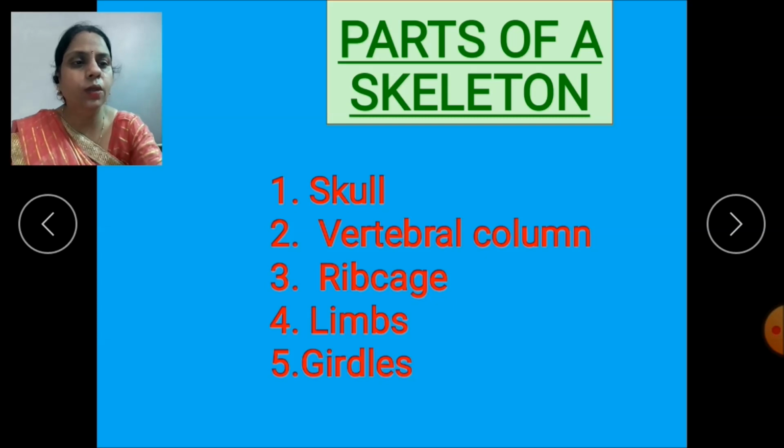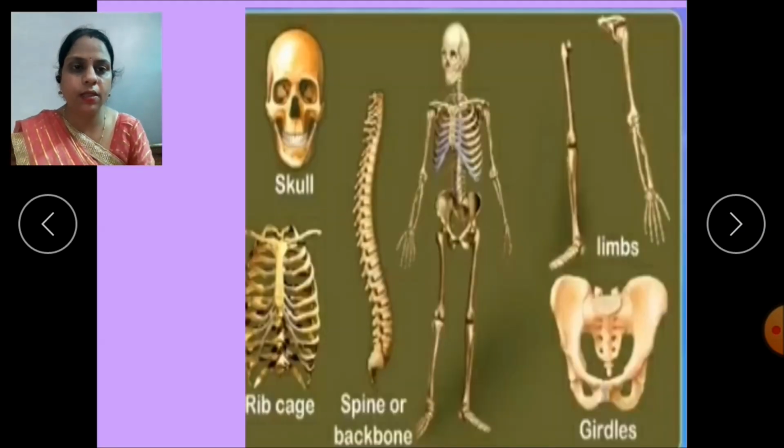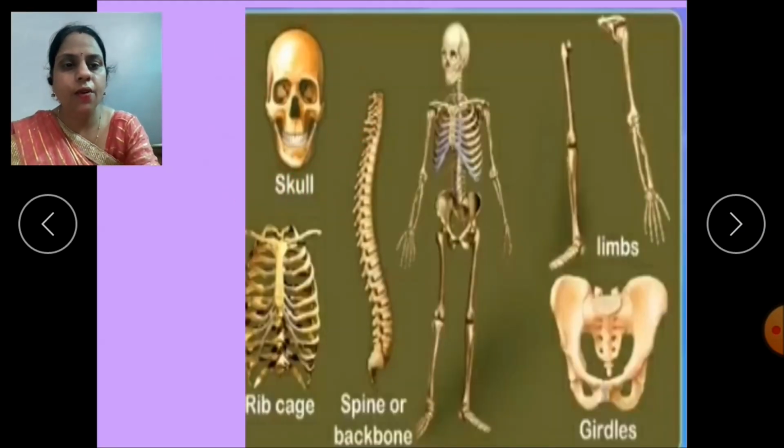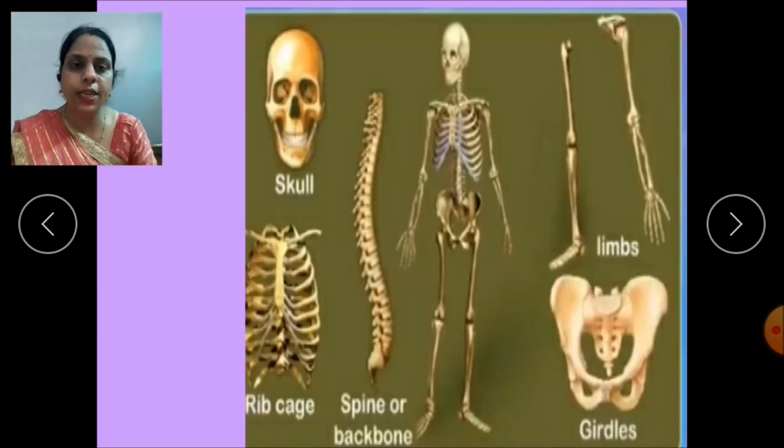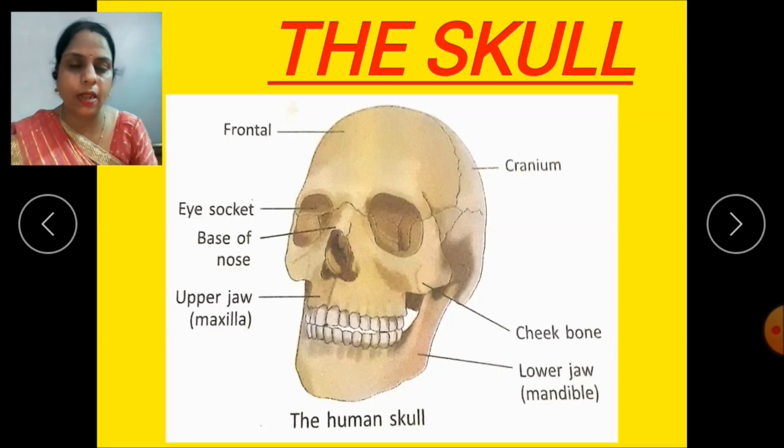Now I'll show you the picture of each part. This is skull, rib cage, girdles, limbs, and this is the vertebral column. When these parts are arranged in a fixed manner, they form the skeleton. And skeleton is the hard structure which is found inside our body. So children, let's discuss each part in detail. Let's start with the skull.